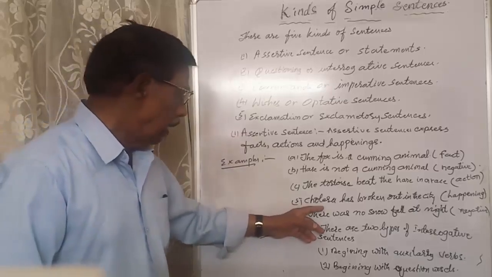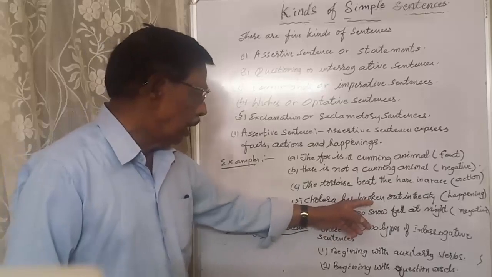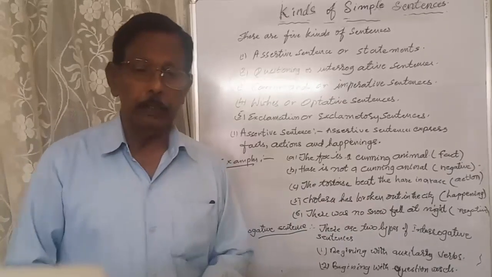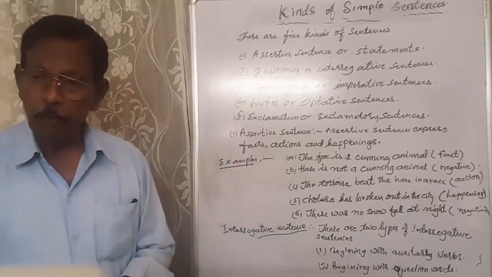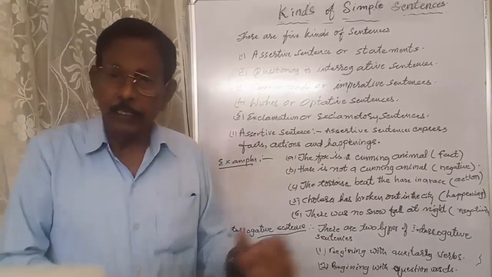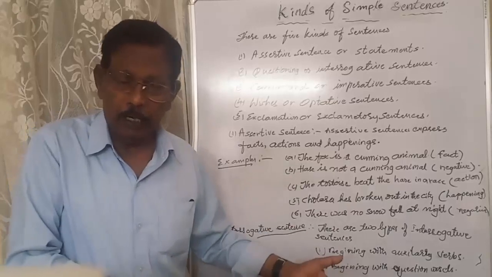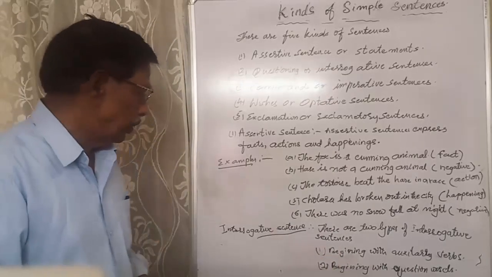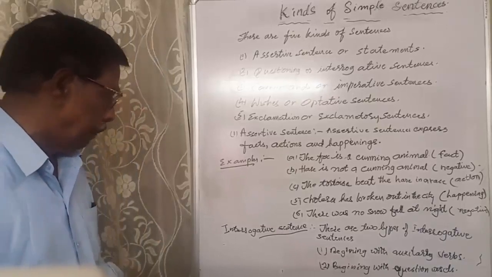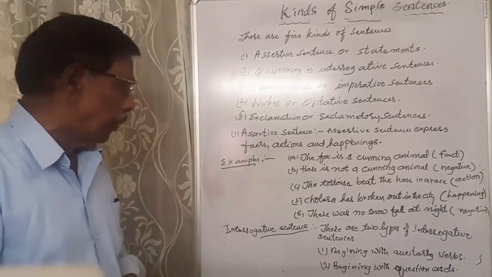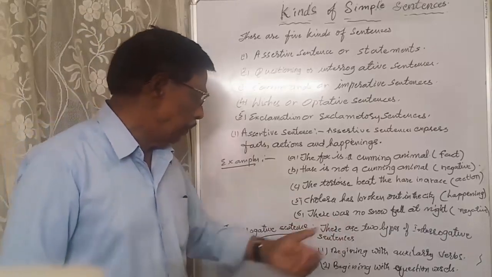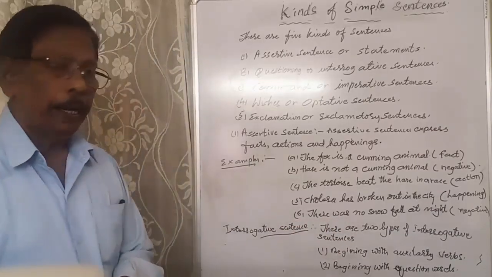Cholera has broken out in the city. This is happening. This is not a fact or an action, but a happening. So you see, cholera has broken out in the city. There was no snowfall at night. Here we have used the word no, negative.